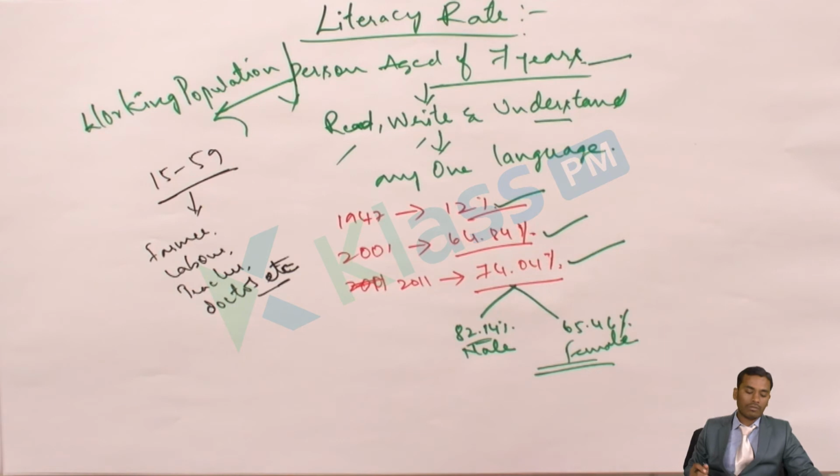So the working population is from the age of 15 to 59 years, and that is also considered the adult age, where people will be earning money to feed their families, to take care of the responsibility of their children as well as their parents, and to meet all sorts of expenses like food, clothes, shelter, medical emergencies. So what types of work will people be doing?